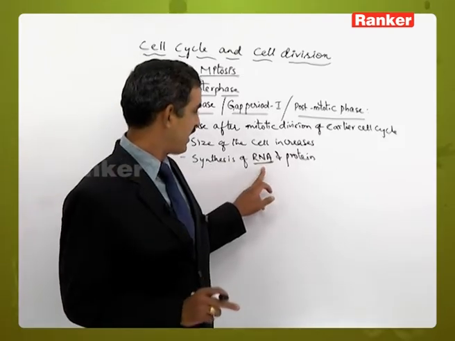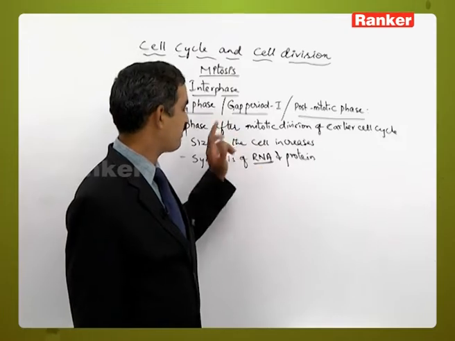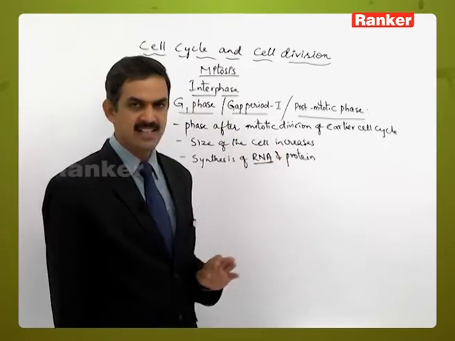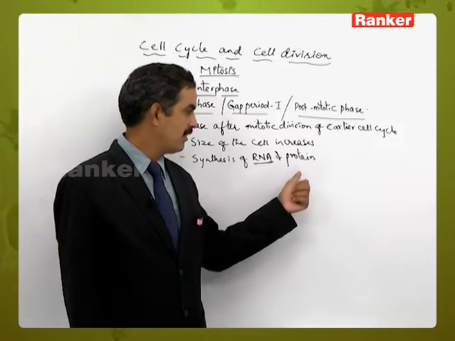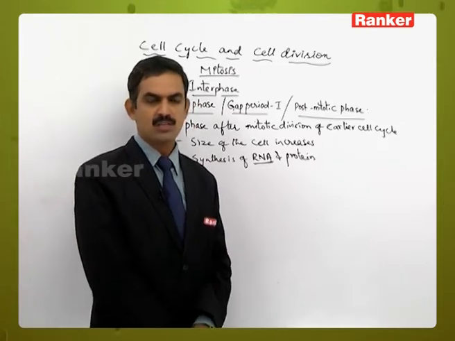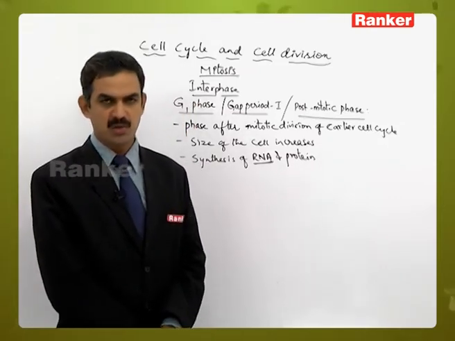In that way the RNA will be synthesized during the G1 phase, and the so formed RNAs, mRNA, tRNA and rRNA will help in the formation of protein molecules, which are required for various metabolic processes.